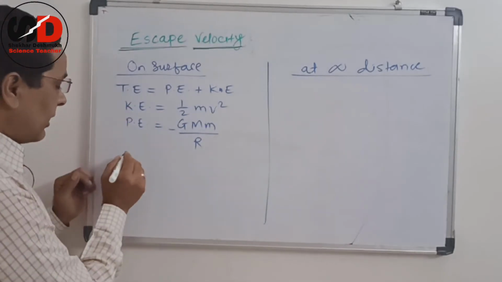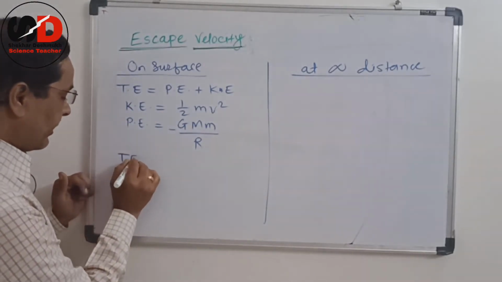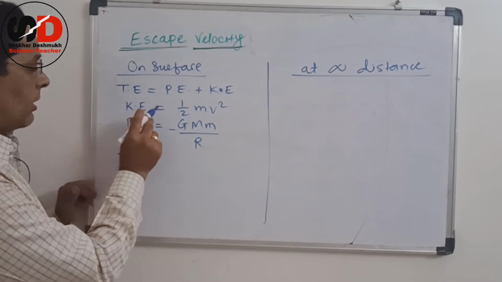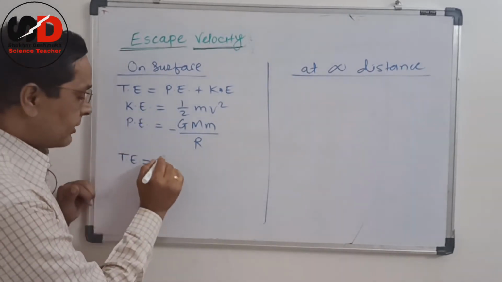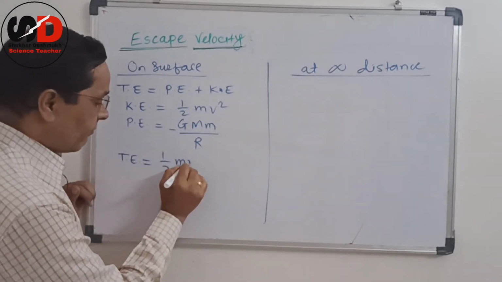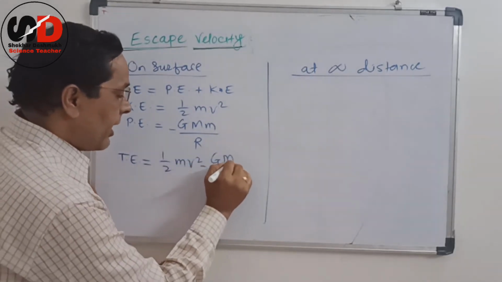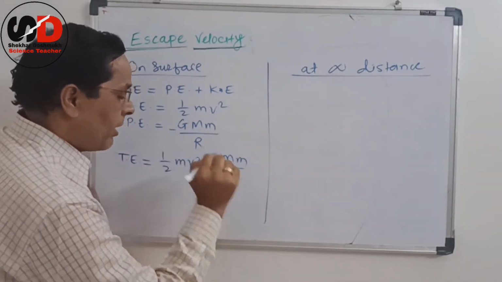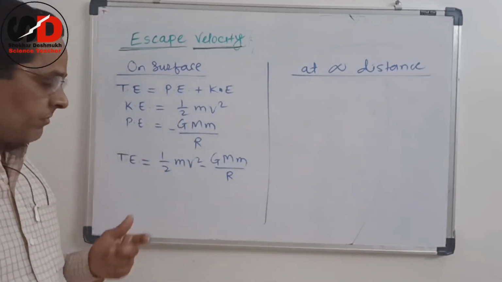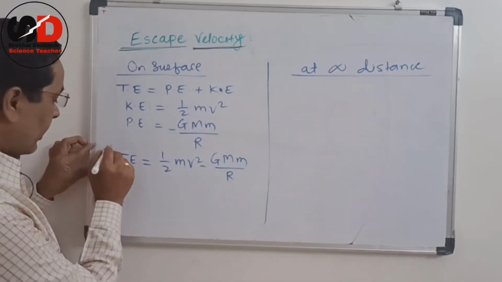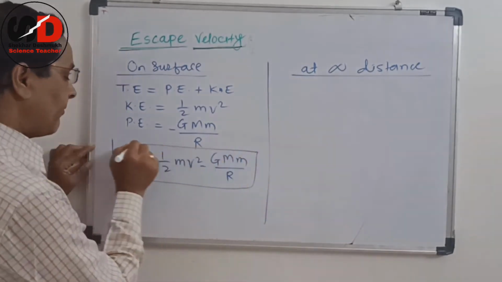So what is total energy? Total energy is equal to kinetic energy plus potential energy. So half mv square minus GMm upon r. This is the total energy that we calculate here.